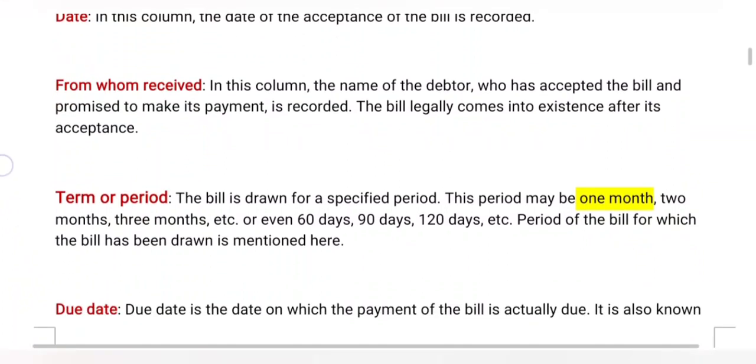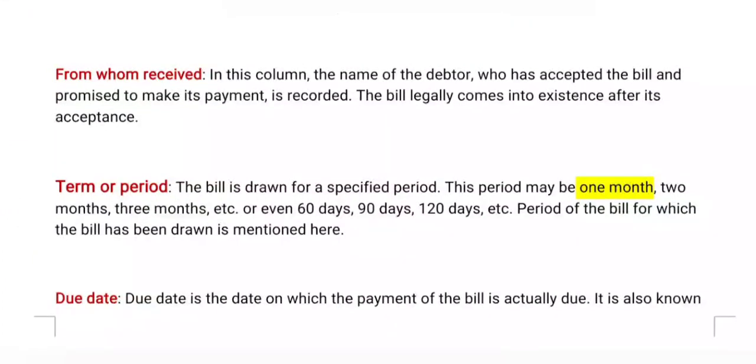Now coming to from whom received. Here, this is the bill received from whom. In this column, the name of the debtor or buyer is written, who has accepted the bill and promised to make payment. He gave the promise to me in written form, and it is recorded. The bill legally comes into existence after the acceptance. Without acceptance, the bill is not enforceable.